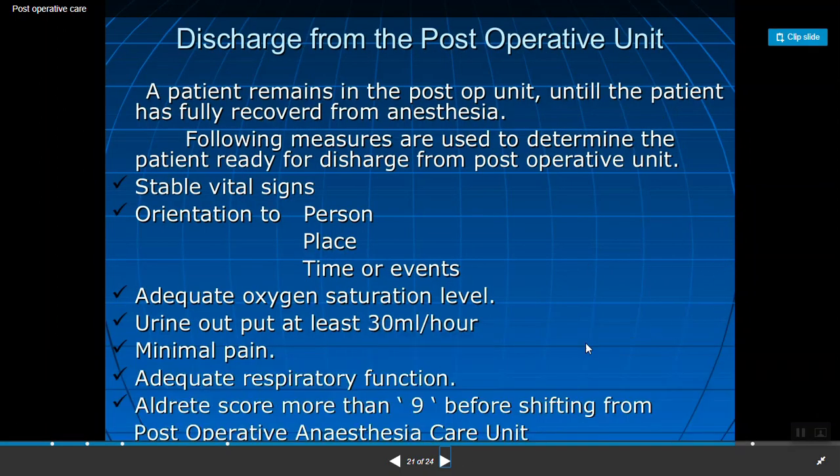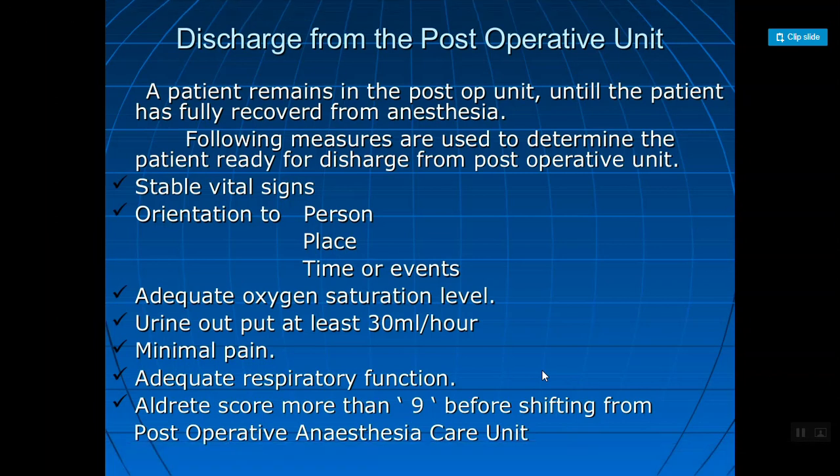Next, discharge from the post-operative unit. A patient remains in the post-operative unit until the patient has fully recovered from the anesthesia. The following measures are used to determine whether the patient is ready for discharge, that is, how we can identify that we can now shift the patient from the anesthetic room to other or surgical wards. First, stable vital signs, meaning the vital signs are within the normal range.